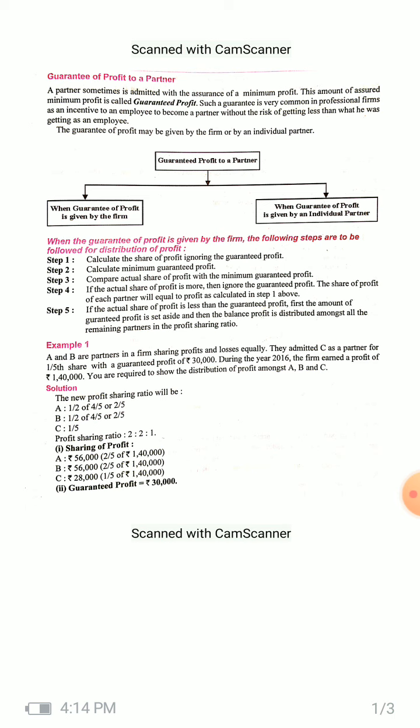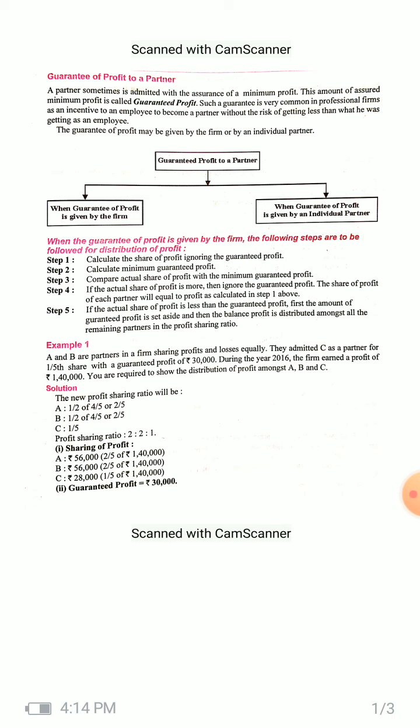So A's share in the new profit sharing ratio will be 1/2 of 4/5. When you calculate this, it will come to 2/5. It is similar for B, and C will get his promised part, 1/5. So A, B and C are sharing in 2:2:1.